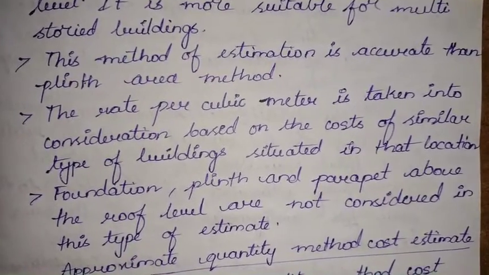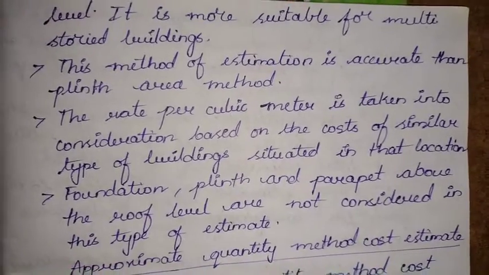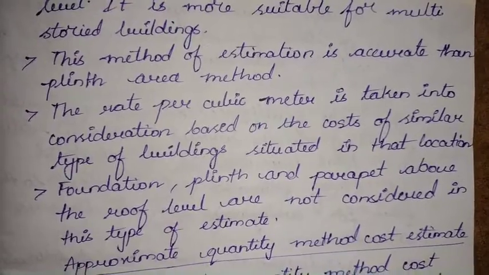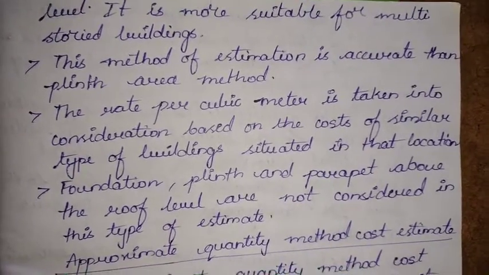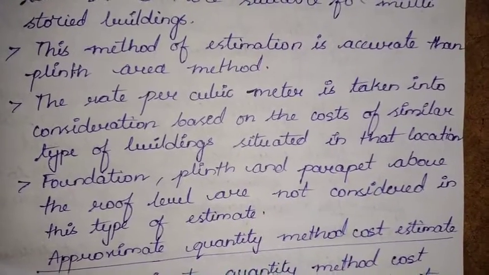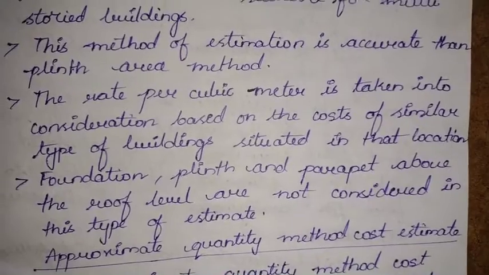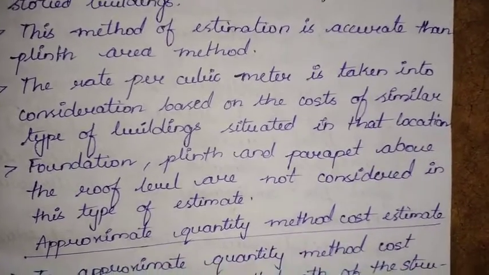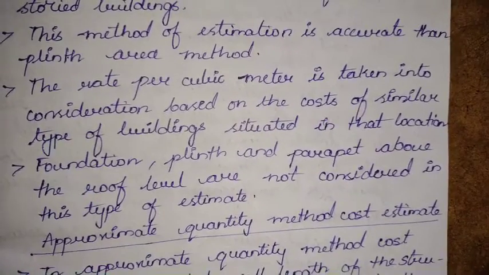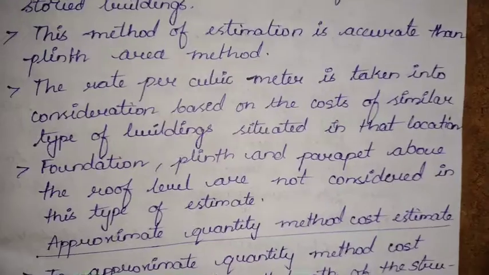Okay, this method of estimation is more accurate than the plinth area method, as we are taking another unit of measurement. The rate per cubic meter is taken into consideration based on the cost of similar type of structure situated in the same locality. Okay, whenever we are talking about the rate per cubic meter or rate per square meter, we will be taking the rate depending upon the structure and also the locality in which that is located.